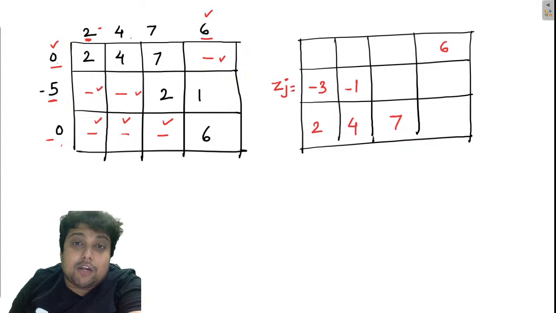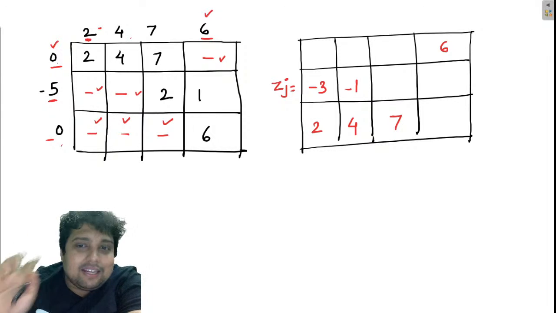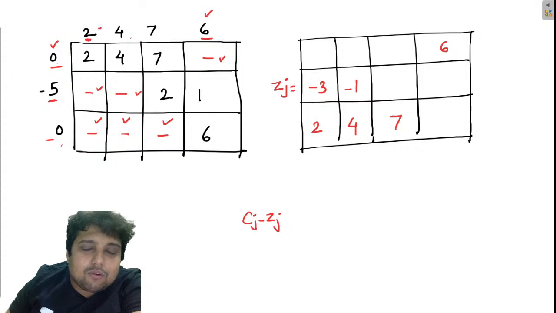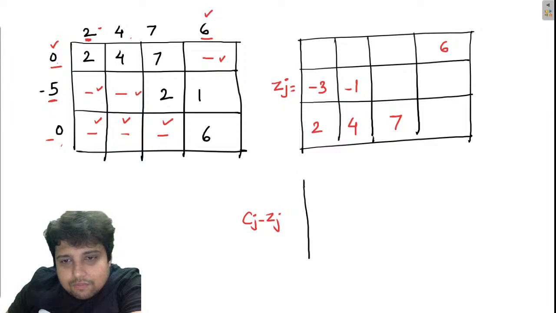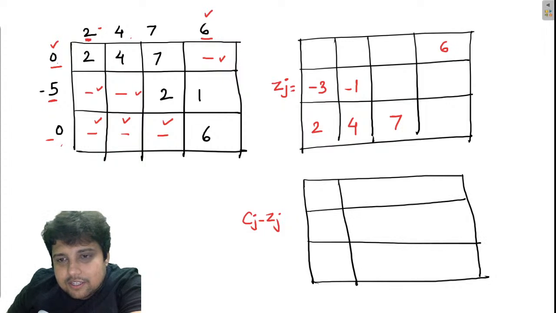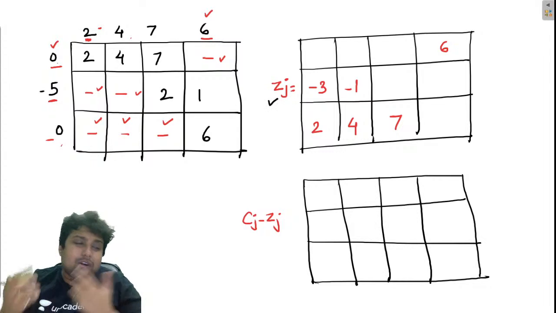But remember, in order to check for the optimal solution, I need Cj minus Zj. So let me calculate Cj minus Zj now. Now this is Zj, but what is Cj?